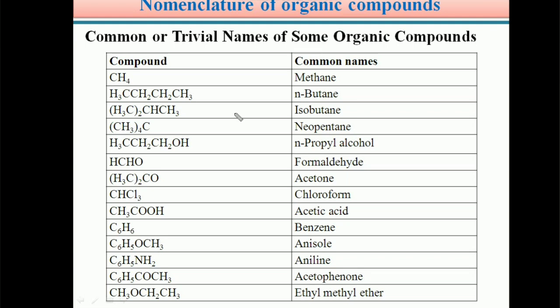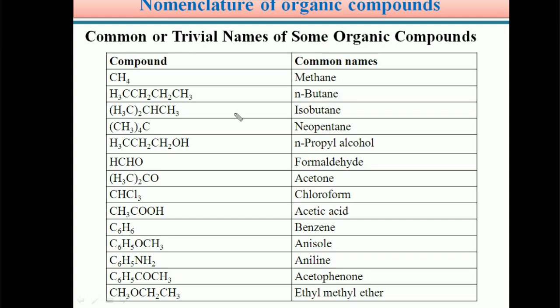So in order to identify them clearly without any confusion, it is necessary to assign a particular name to each organic compound. So a systematic method was developed by IUPAC, and it is called the IUPAC system.